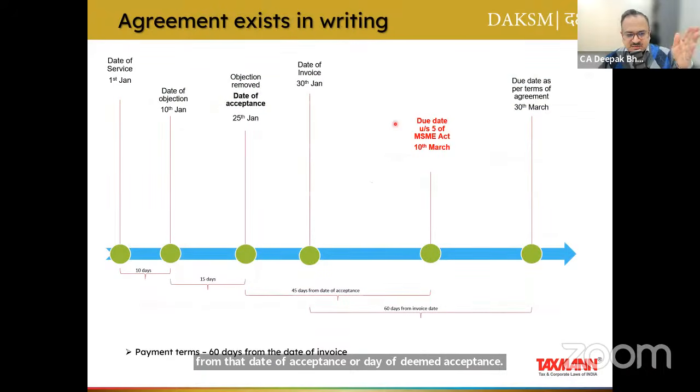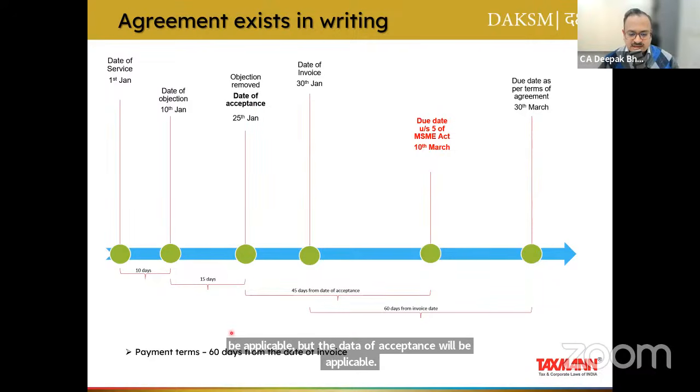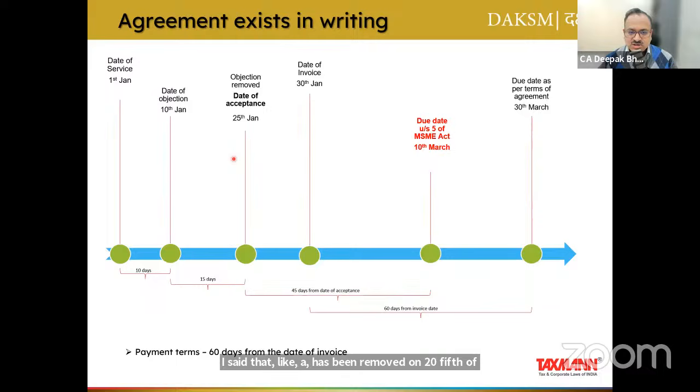Since the objection was raised within 15 days, the concept of deemed acceptance shall not be applicable, but the date of acceptance shall be applicable. And since the objection has been removed on 25th of Jan, from 25th of Jan we will compute 45 days. So from 25th January, 45 days shall end on 10th of March. So this is the due date as per the MSME Act. But if I look at payment terms, say it needs to be made within 60 days from the date of invoice. Now the invoice was raised on 30th of Jan.